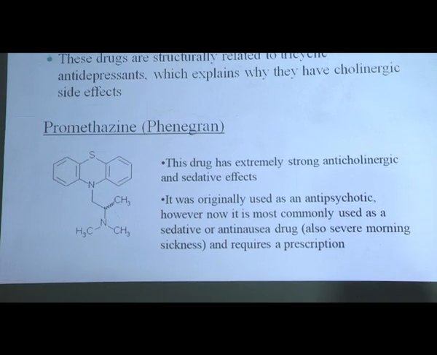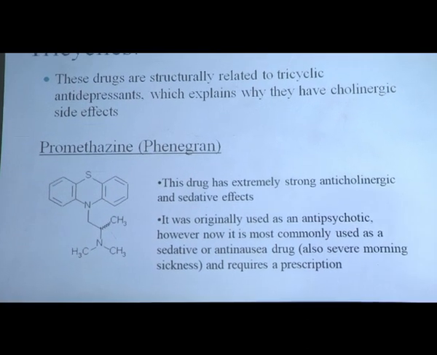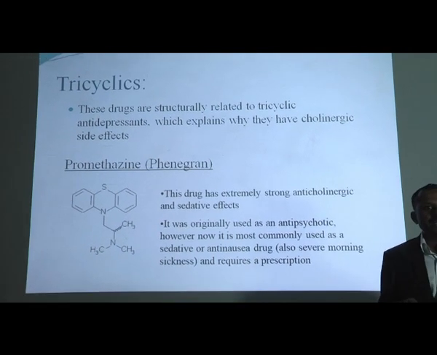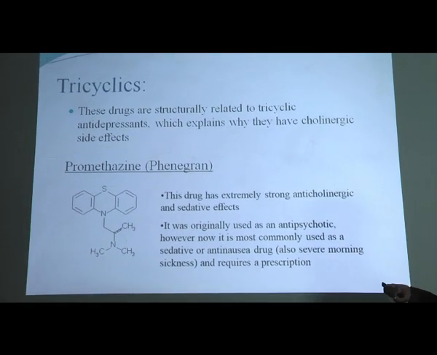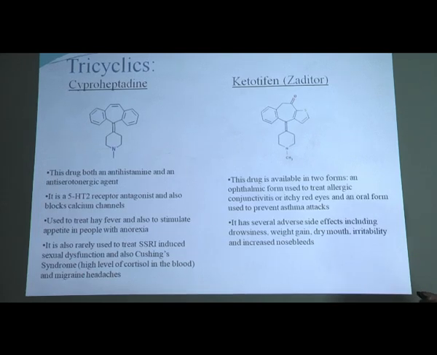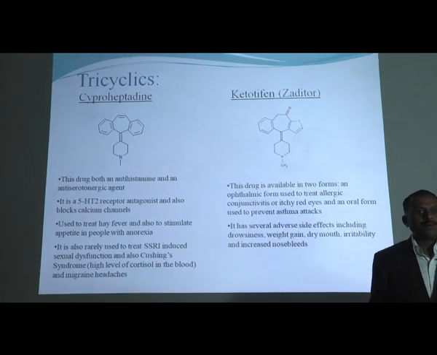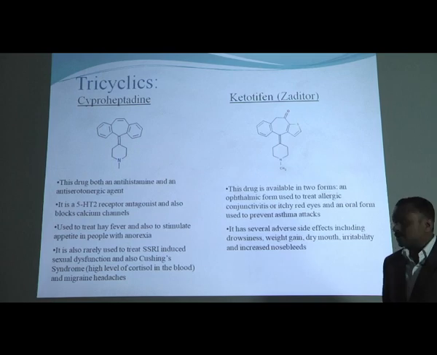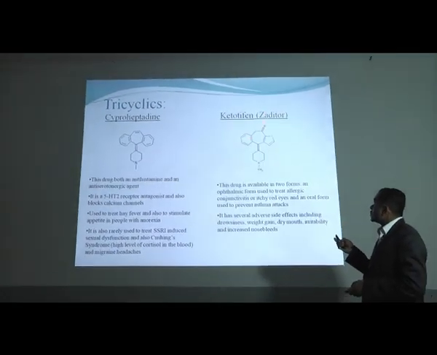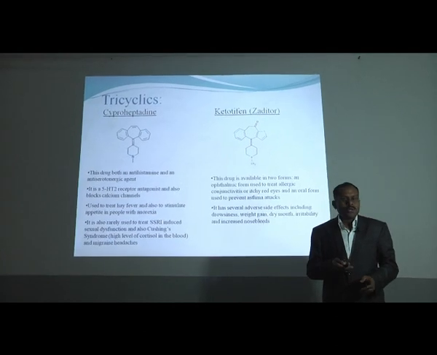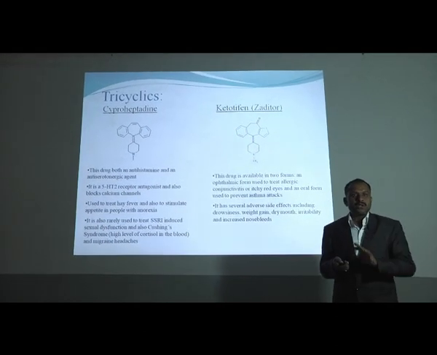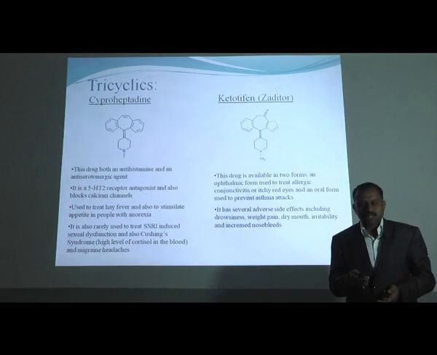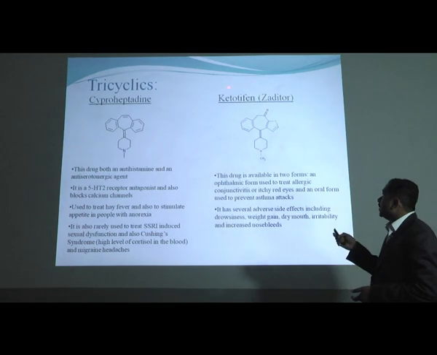And promethazine, a prominent drug class for different types of allergic asthma caused by histamine release in the particular area, is the prominent drug from these tricyclics. Again, cyproheptadine and ketotifen. Ketotifen also has anti-inflammatory properties in addition to being an antihistaminic, which is dual purpose, because release of histamine not only gives its own effect but also causes inflammation in that patient. To remove that inflammation, ketotifen is also used as an anti-inflammatory.